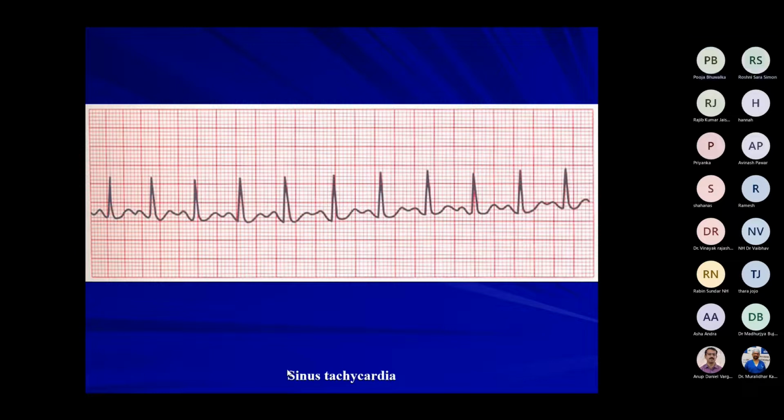Anxiety. Yes, sir. Pain. Exercise, anxiety, then pregnancy can cause sinus tachycardia. Then pathological causes are pain, then light plane of anesthesia can cause tachycardia. Very good.